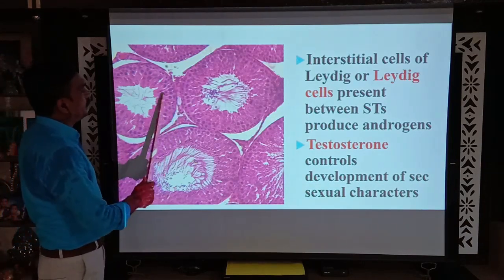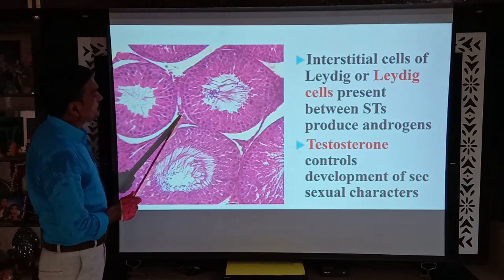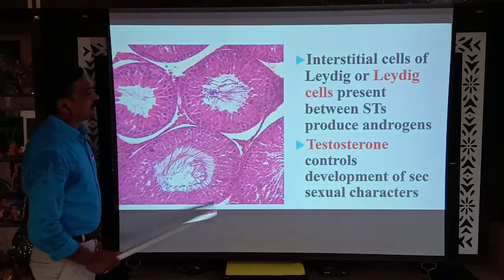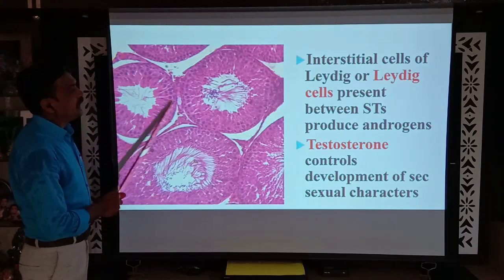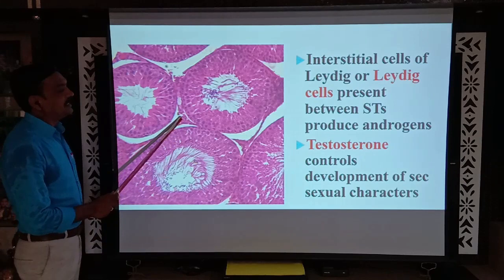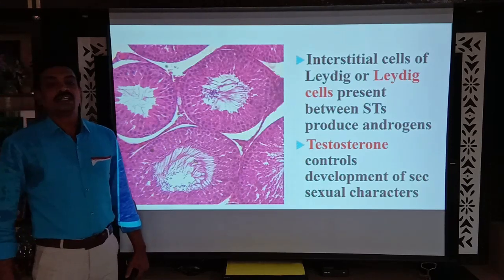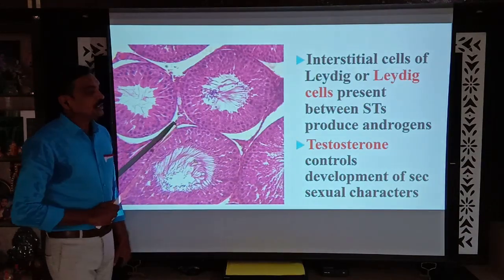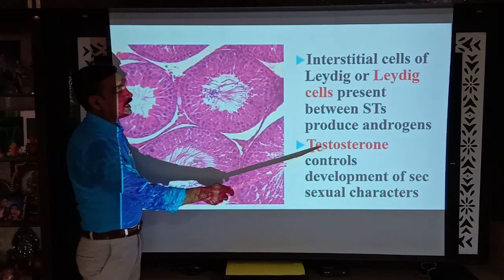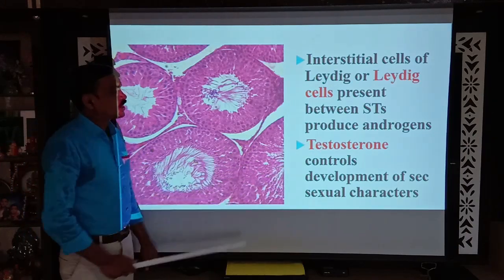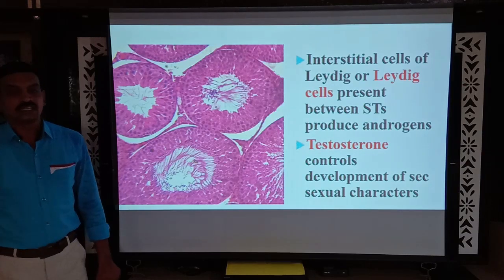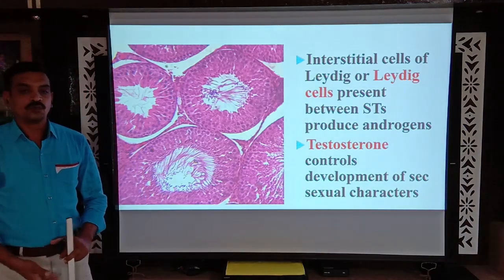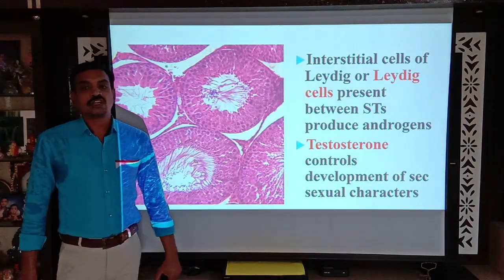In between the seminiferous tubules, there is a space called the interstitial space or Leydig space. This space contains specialized cells called Leydig cells or interstitial cells of Leydig. These interstitial cells produce androgens. The most important androgen is testosterone. Testosterone controls the development of secondary sexual characters in males, like development of beard, powerful breast musculature, and low pitch voice. All these are the secondary sexual characters.